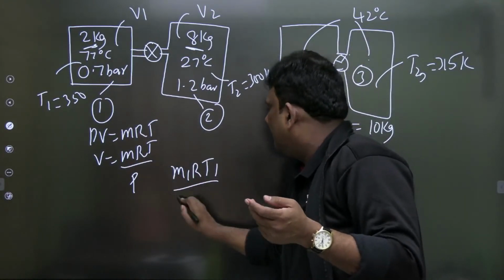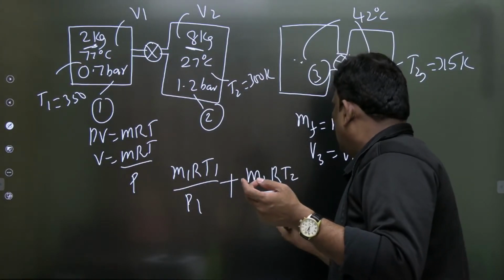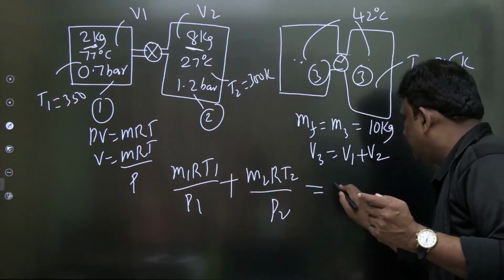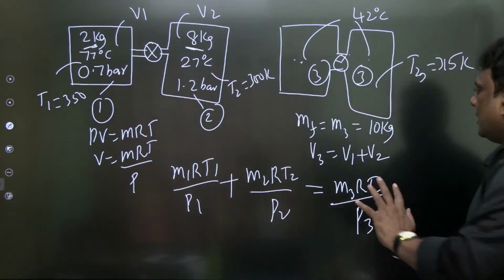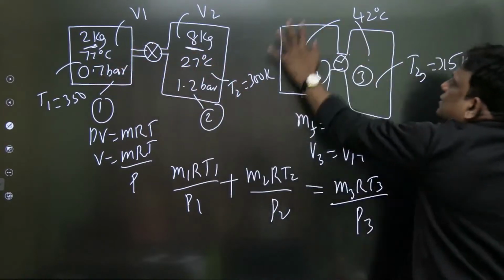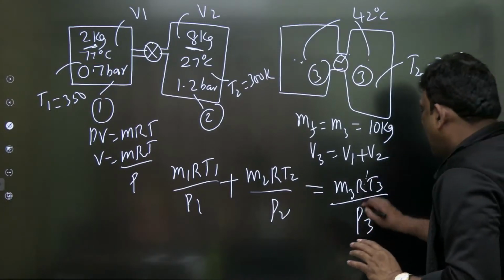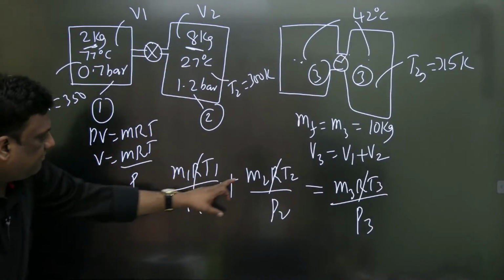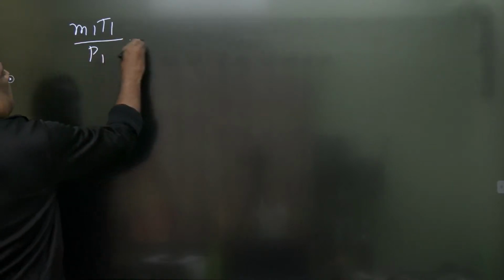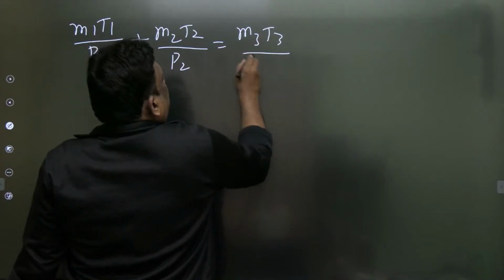M1 R1 T1 by P1 plus M2 R2 T2 by P2, V1 plus V2 is equal to V3. What is V3? M3 R T3 by P3. Absolutely fine, because this volume plus this volume is this volume. So what is this volume? MRT by P, so M3 R T3 by P3. So R is gone. Therefore I write M1 T1 by P1 plus M2 T2 by P2 is equal to M3 T3 by P3.